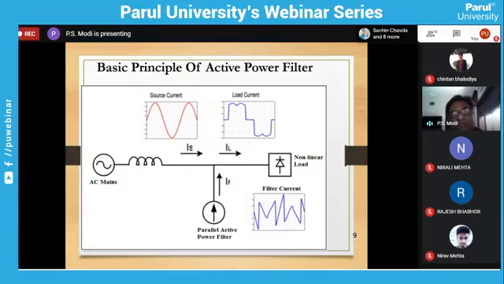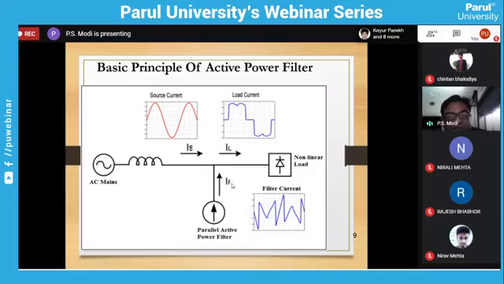Now you can see this is the combination. Now we are going for an active filter. Here we have the AC supply, and here we have a non-linear load. Consider this is a 6-pulse rectifier. Any three-phase 6-pulse rectifier will draw this type of supply current. If anyone has already simulated the three-phase converter, then they might know the nature of the load current. This is the source current.